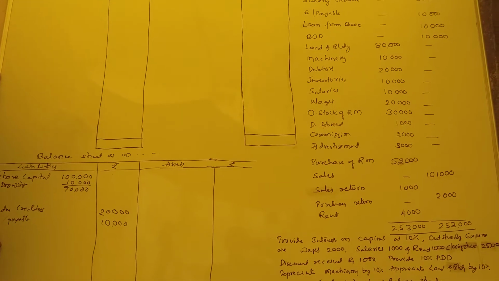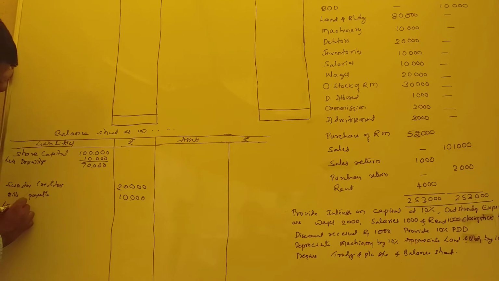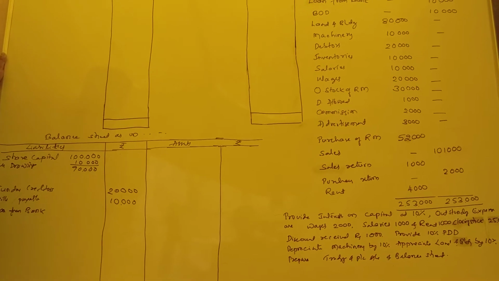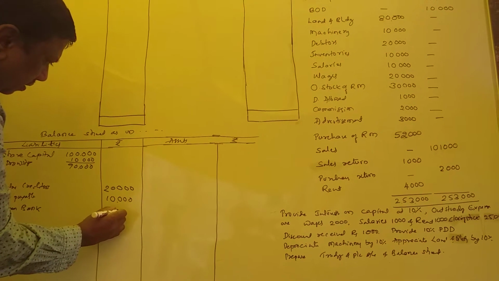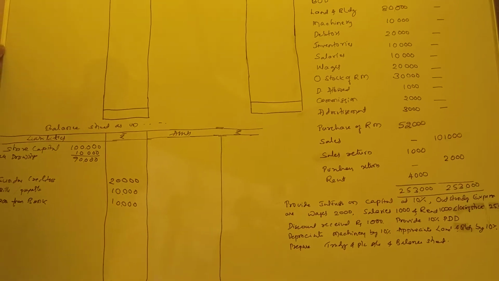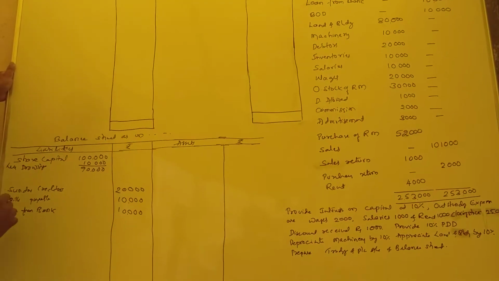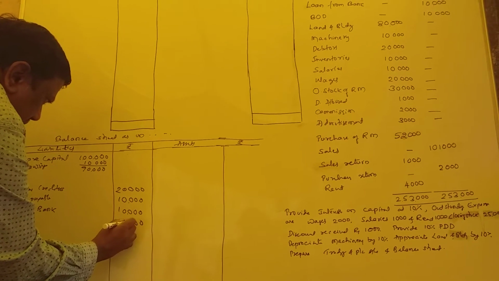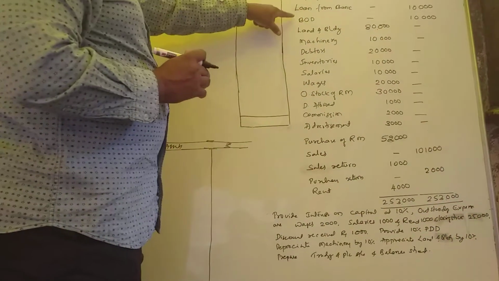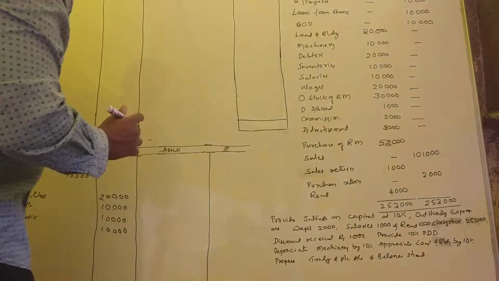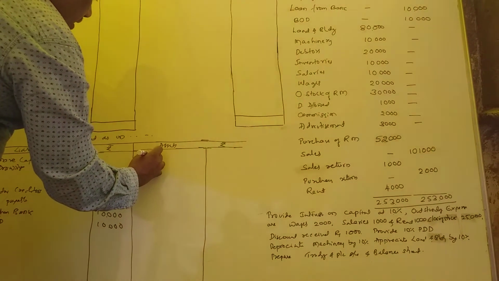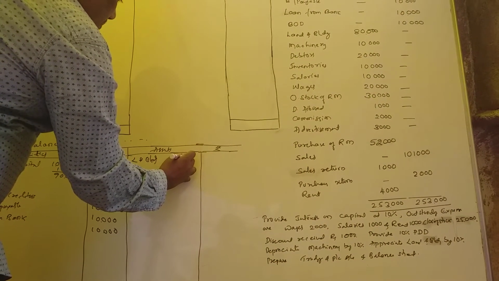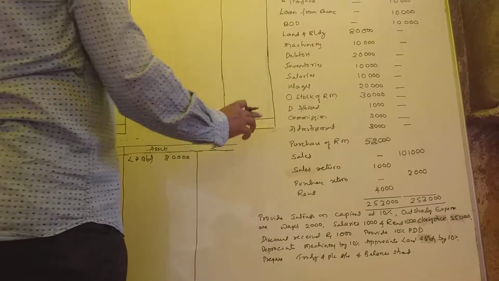Same, loan from bank, 10,000. Bank overdraft. That is also a liability. Bank overdraft, that also 10,000. So up to this level is over. Now land and building. It is an asset now. That's why, land and building. We have 80,000. I'll write in the column because some adjustment is there.